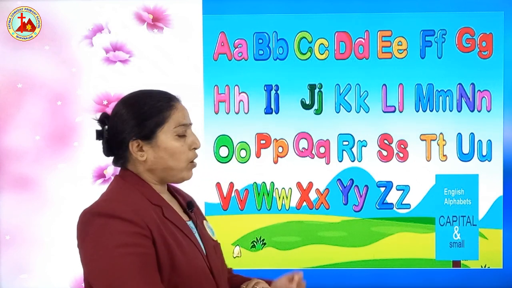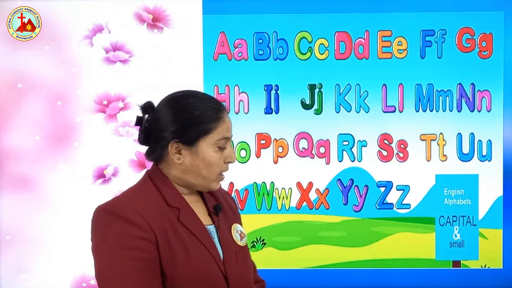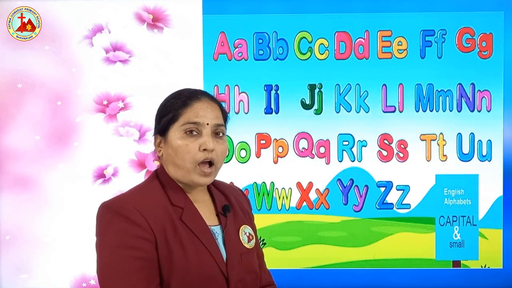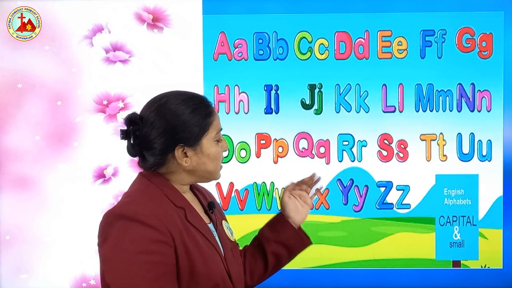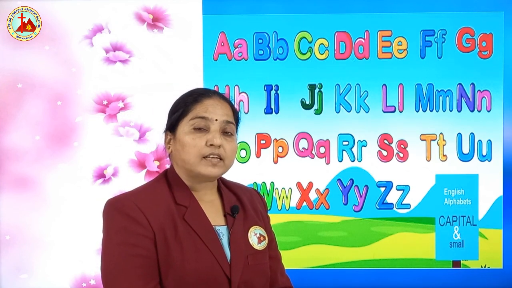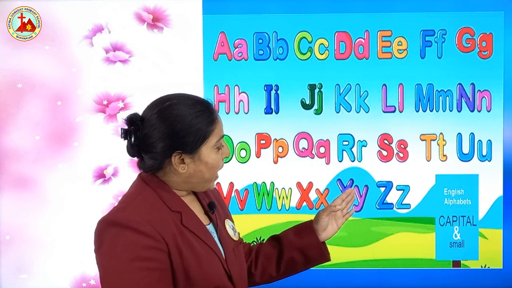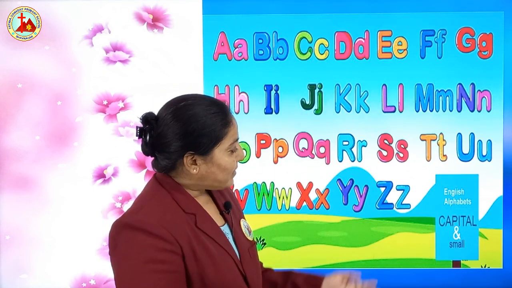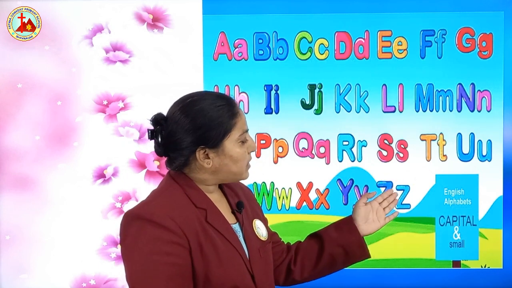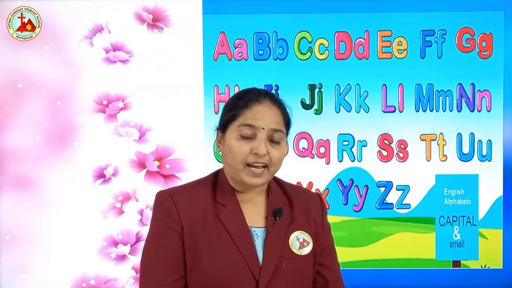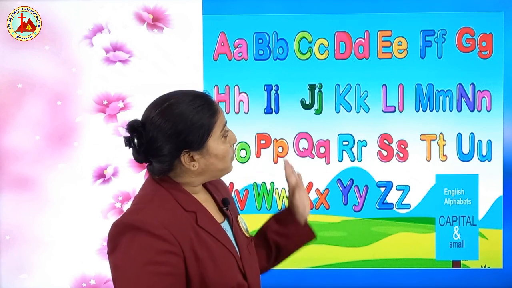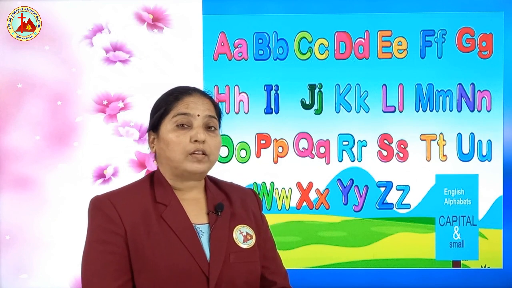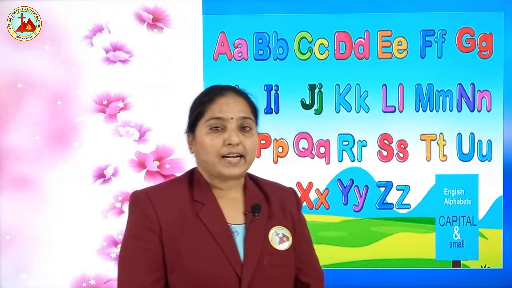Capital V, small v. V says va. Capital W, small w. W says wa. Capital X, small x. X says xa. Capital Y, small y. Y says ya. And last one, capital Z, small z. Z says za. So these are the capital and small alphabets. So remember all the letters and along with that sounds.